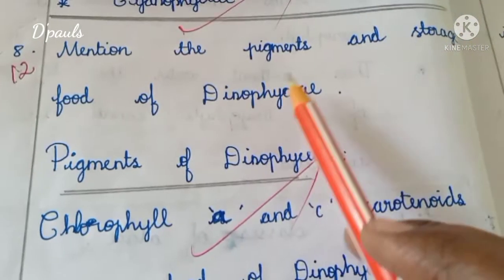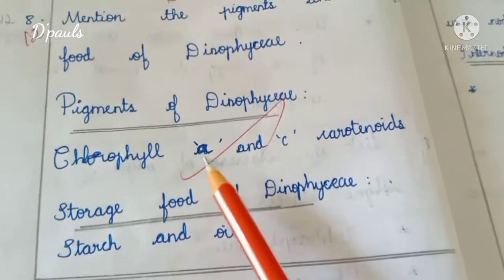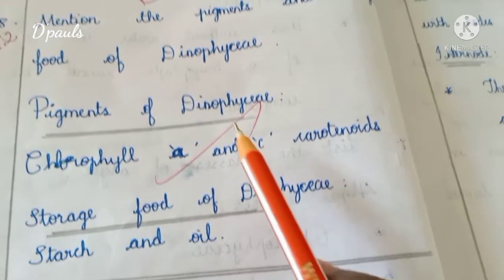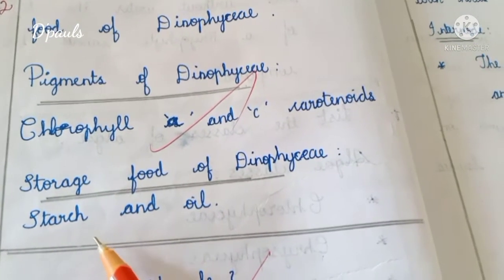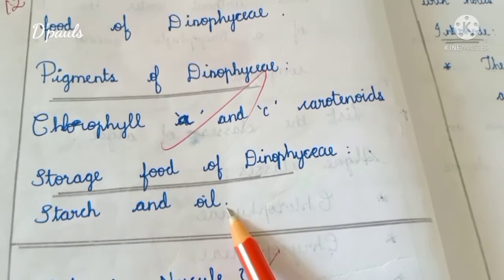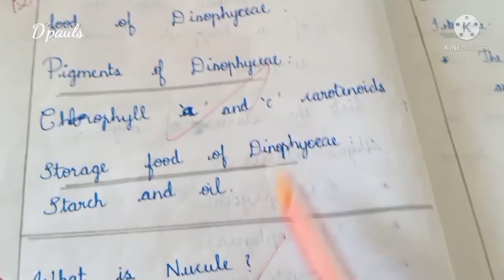12th question, mention the pigment and storage food of Dinophyceae. What is the pigment for Dinophyceae? Chlorophyll A and C. Mention the storage food. Starch and oil. So starch and oil is the storage food and the pigment is chlorophyll A and chlorophyll C.